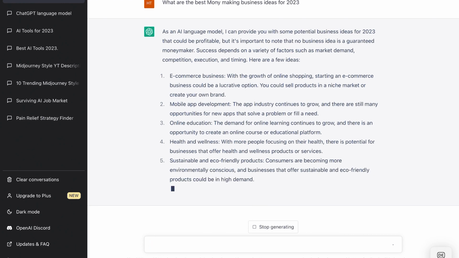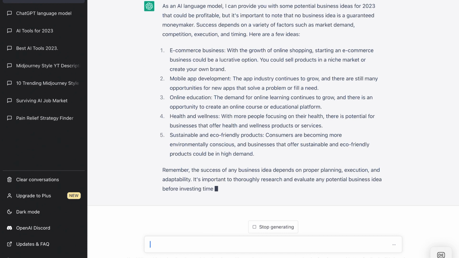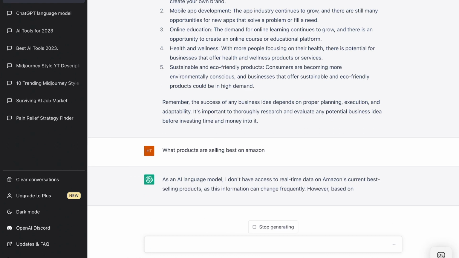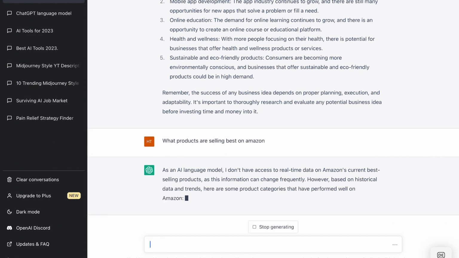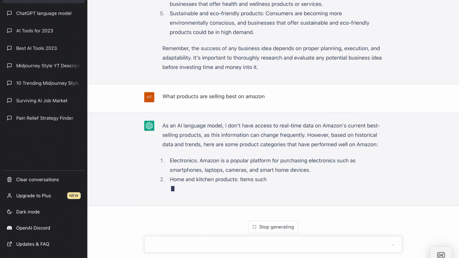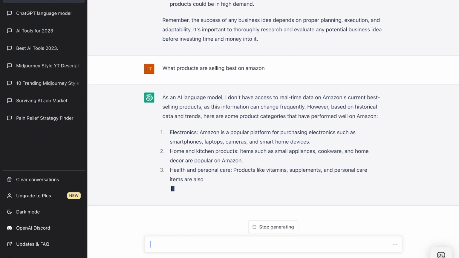And you can even ask it what products, for example in e-commerce, you could sell. So you could ask what products are selling best on Amazon. And of course, keep in mind this data is not the latest data, but I'm sure in one of the next versions of ChatGPT, it will be at the point where the Bing engine is at the moment, able to pull in data from the internet. So they will have the latest data.